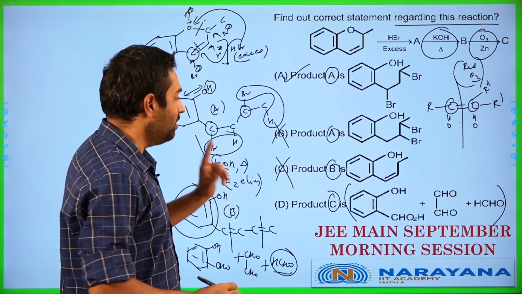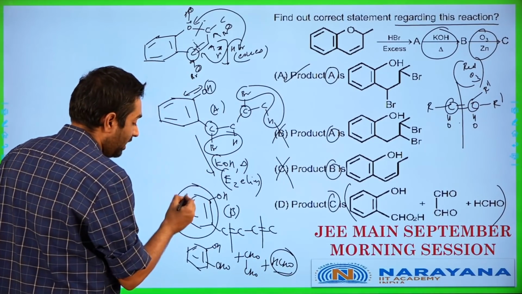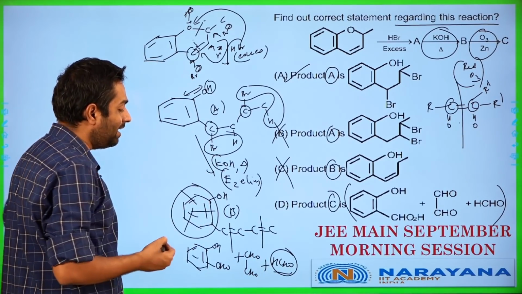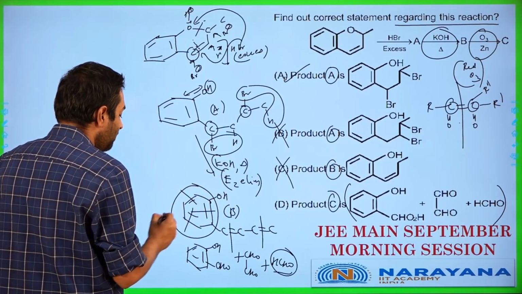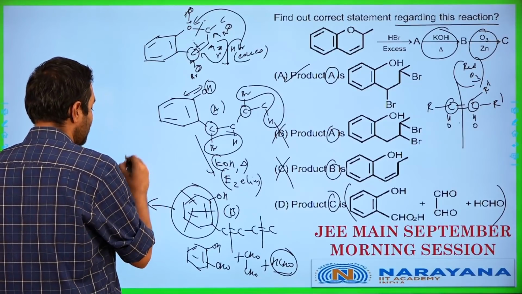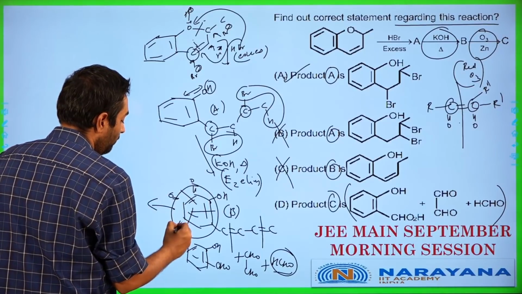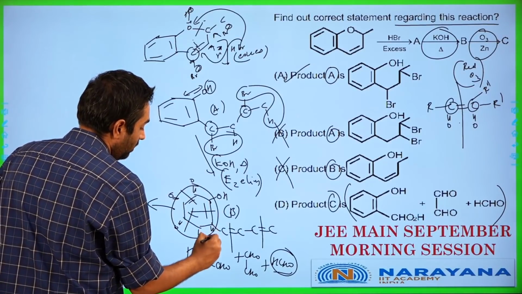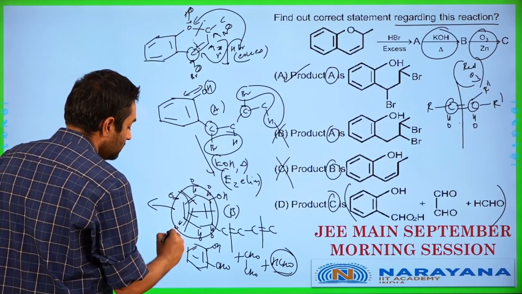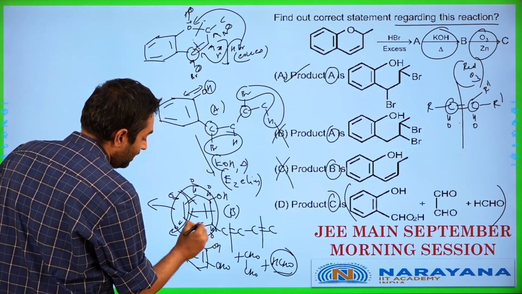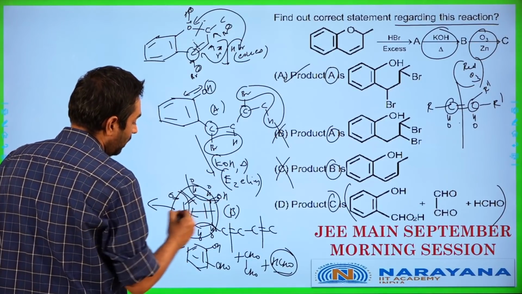But as I said, in this case, there is a possibility of breaking the benzene ring also. If I break the benzene ring, then this product is not going to be possible over here. What will happen if I break the benzene ring? I will end up having this guy also breaking into pieces. I will end up having double bond O here, double bond O, double bond O, double bond O, double bond O, and a double bond O. So every carbon will get a double bond O. This will come out as one molecule. This entire part will come out as another molecule. And this part will come out as another molecule.